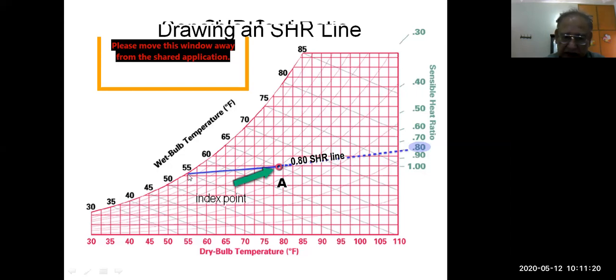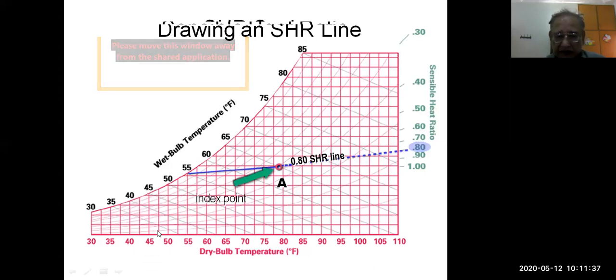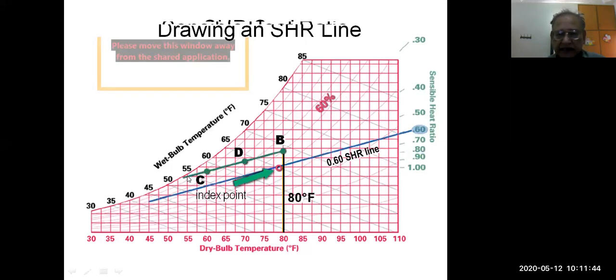So this is 55. This is actually the dew point, and this is actually the surface temperature of the coil. We assume that 100% contact of air comes on the surface, the full coil surface, and it gets equal temperature. Temperature of coil is equal to temperature of leaving air. So this is 55. So now this point will be called D in the next diagram.